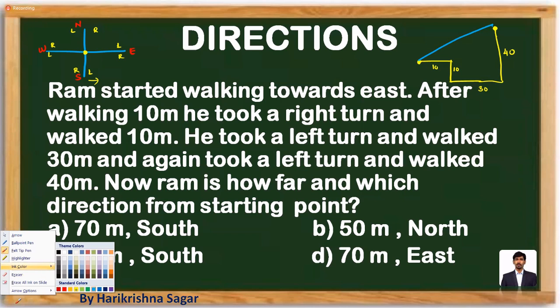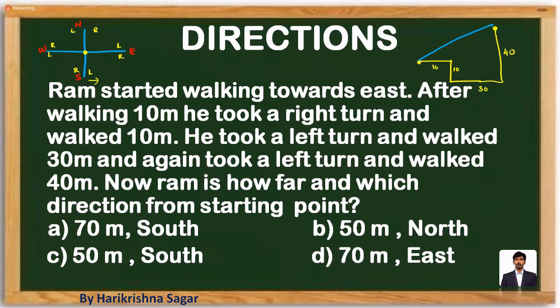Now observe this diagram carefully. They are asking you to find out this. Here to here is going to be 30, here to here is going to be 10. So what is the overall base value? It's going to be 40. This is 10, so what will be the leftover? It's going to be 30. 30 and 40 are there. What is this value? This value is going to be 50.